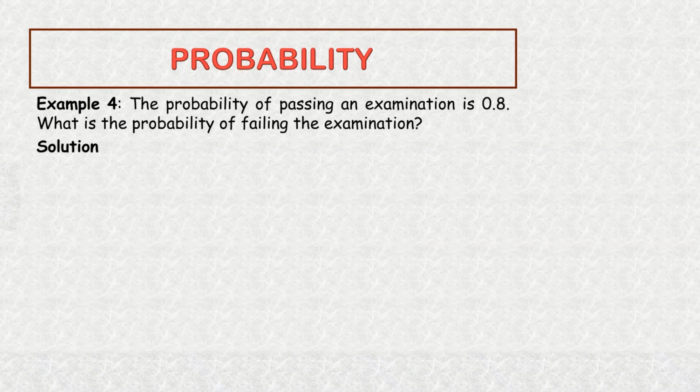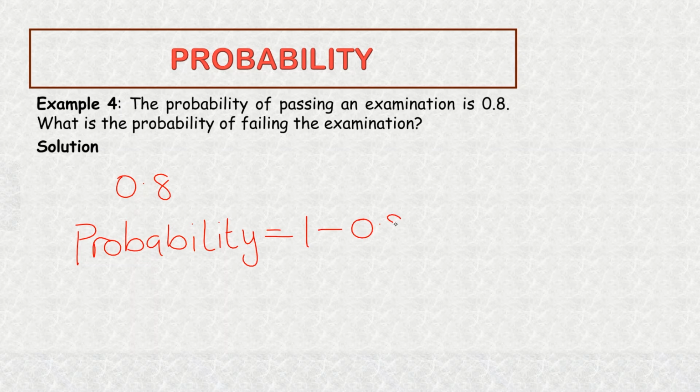Example 4. The probability of passing an examination is 0.8. What is the probability of failing the examination? Now, if you remember, I said that the probability of an event not happening is 1 minus the probability of an event happening. So the probability of passing an examination is 0.8. That means the probability of failing the examination will be equal to 1 minus 0.8, which is equal to 0.2. So the probability of failing the examination will be 0.2.